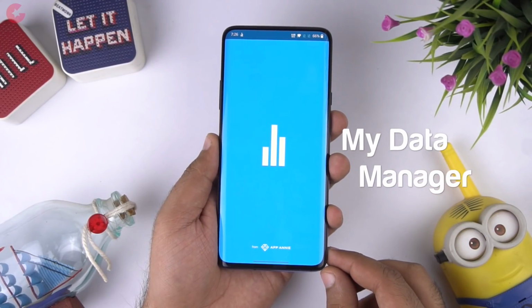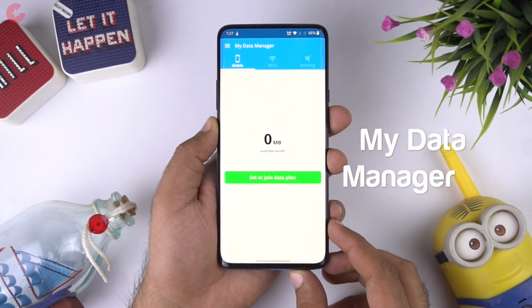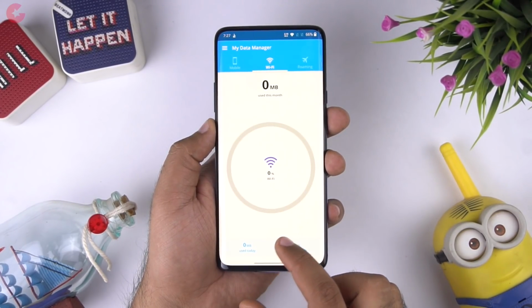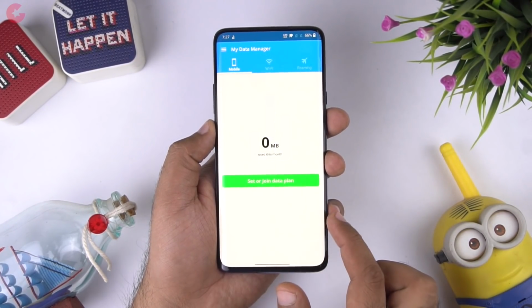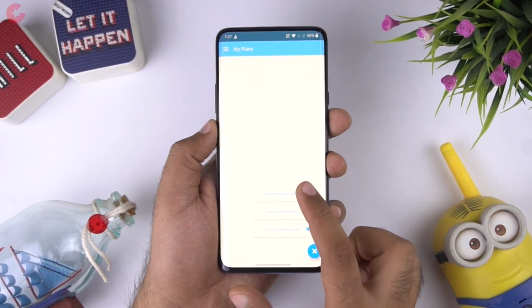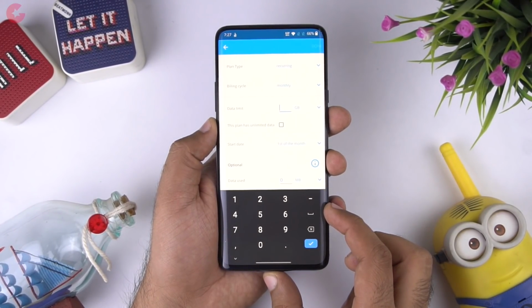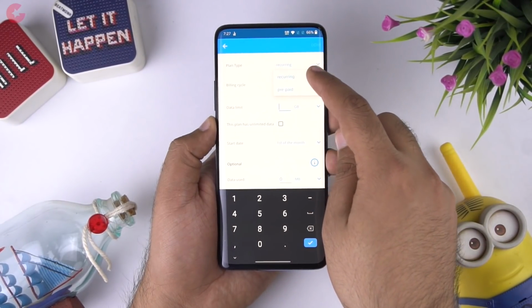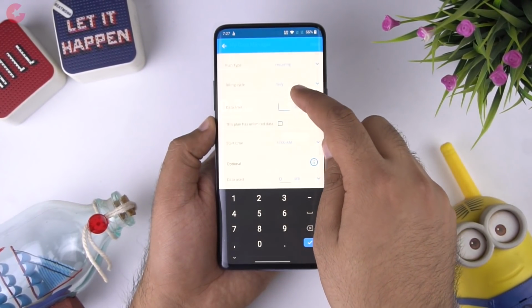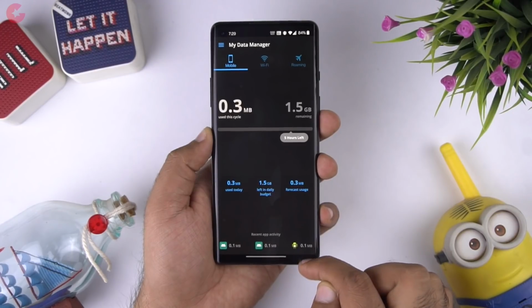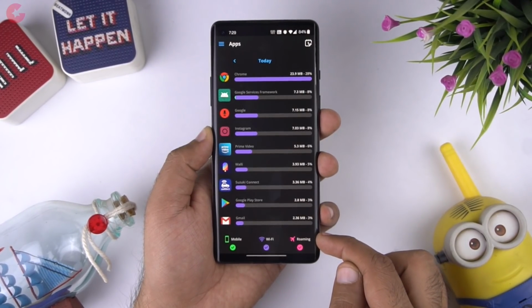The next app we have in our list is My Data Manager. My Data Manager is an old app, and I was looking for a data manager app by which I can track my daily mobile data usage, and I find this app really useful. With this app, you can take control of your mobile data usage, and here you need to enter your daily or monthly quota, and it also shows you a projection based on your usage.